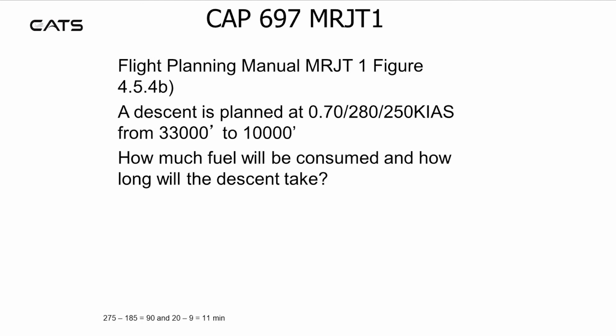Refer to figure 4.5.4 Bravo. A descent is planned at 0.7 Mach, 250 knots indicated, from 33,000 to 10,000 feet. How much fuel will be consumed and how long will the descent take? You should get 275 minus 185, which is 90 kilograms, and 20 minus 9, which is 11 minutes.